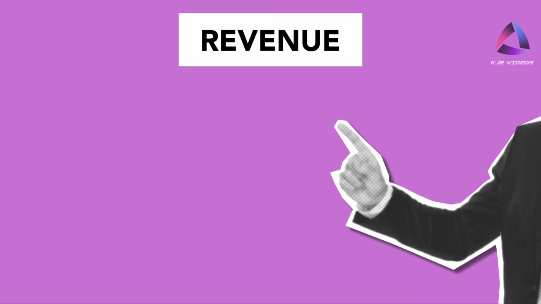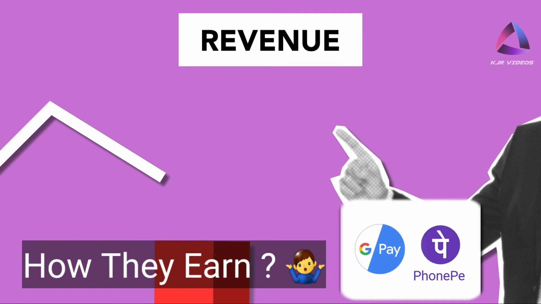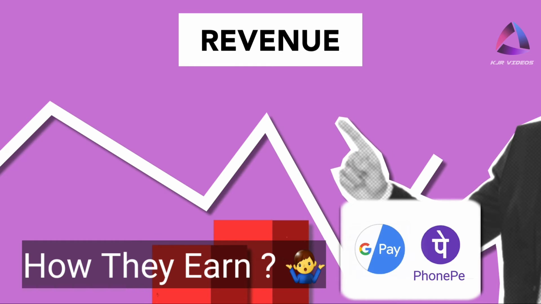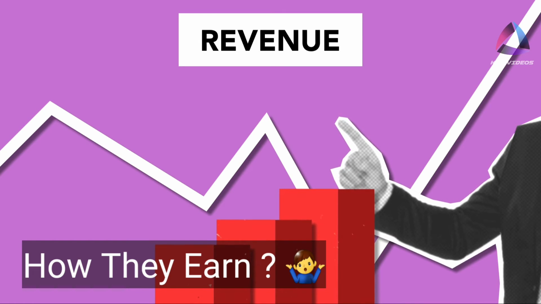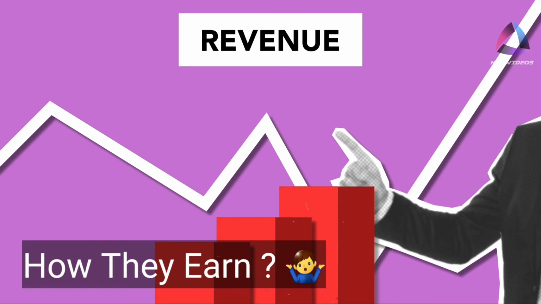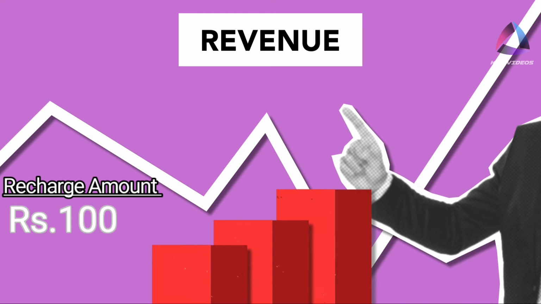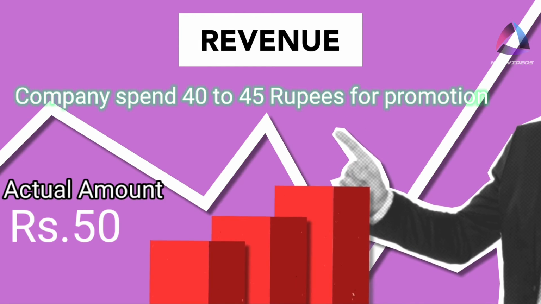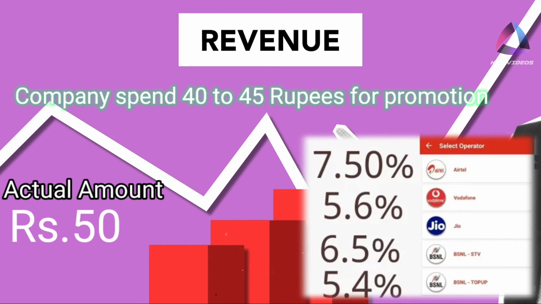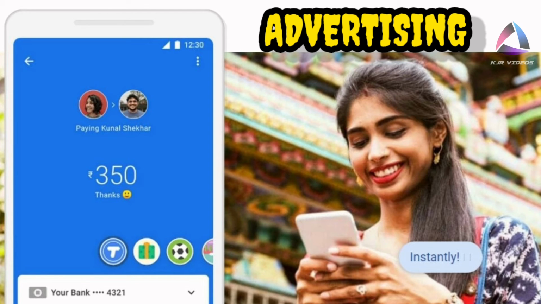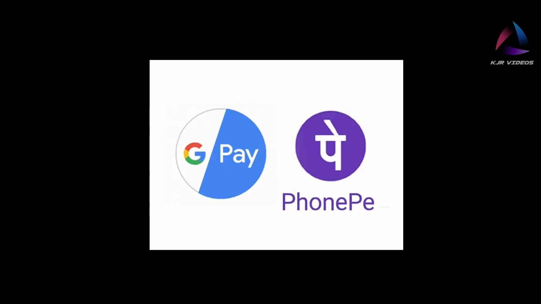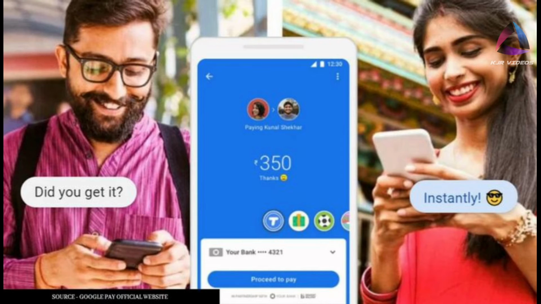Have you ever thought about how Google Pay, PhonePe, Paytm, or any BHIM UPI based app earn their money? Suppose we take a recharge of 100 rupees from a company, and this recharge is done by the company in only 50 to 53 rupees, and the rest of the rupees is for advertisement, processing fees, and the beneficial amount, and some 2 to 3 rupees are returned back to the app, suppose Google Pay.